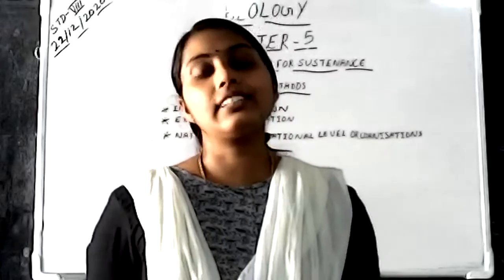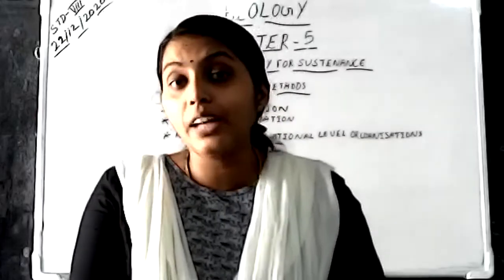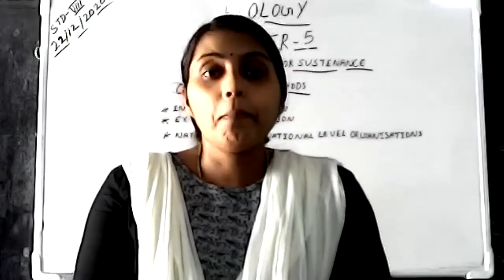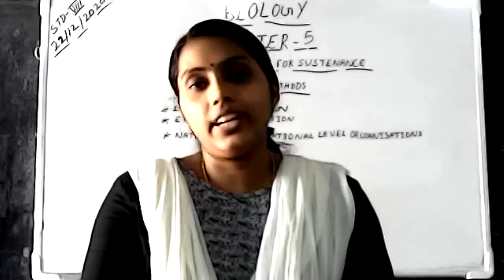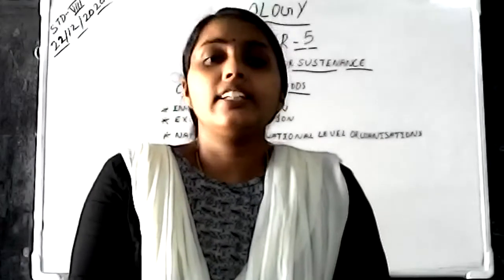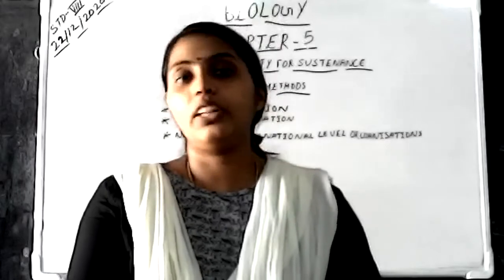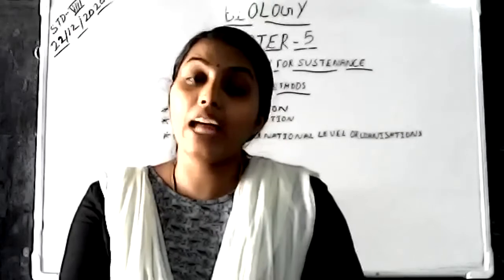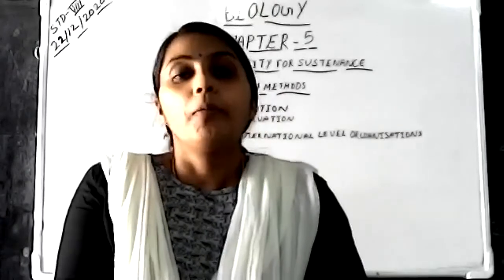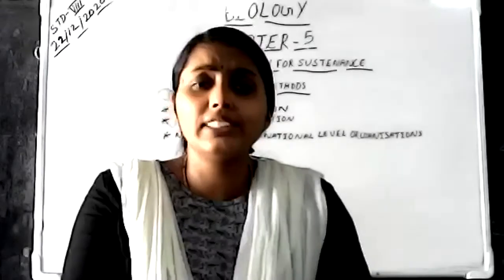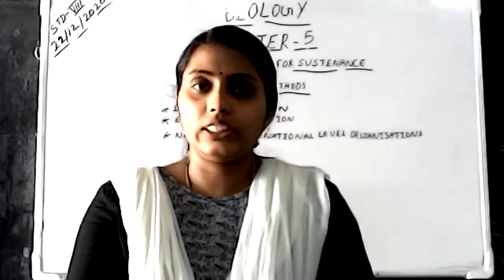If all these birds, all these animals, all these plants become extinct, we humans cannot live alone on the earth. So we are facing a very dangerous situation, that is the extinction of these animals. How is this extinction of animals and birds happening? Because of the over interference of human beings and over utilization of the natural resources.